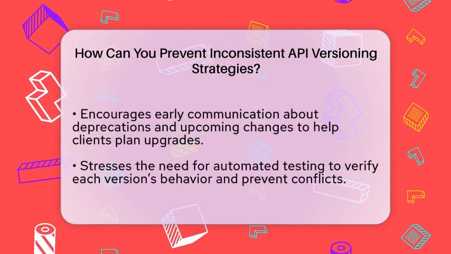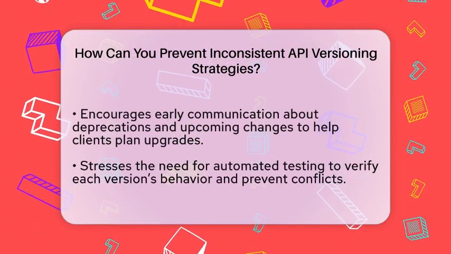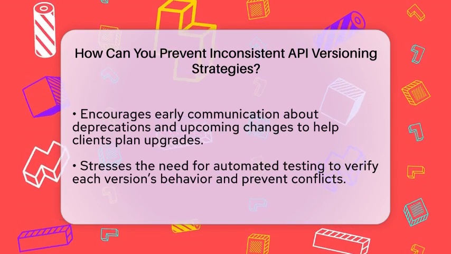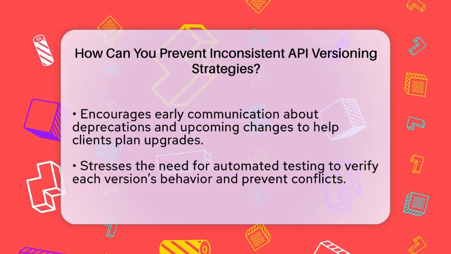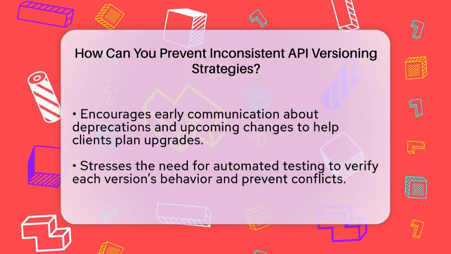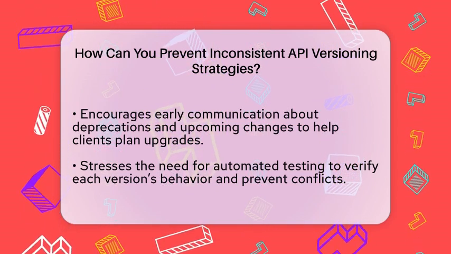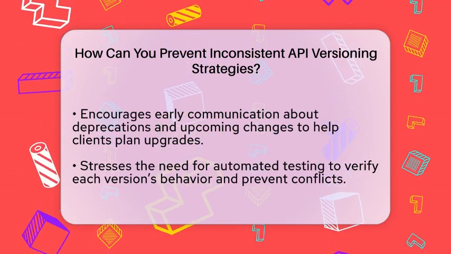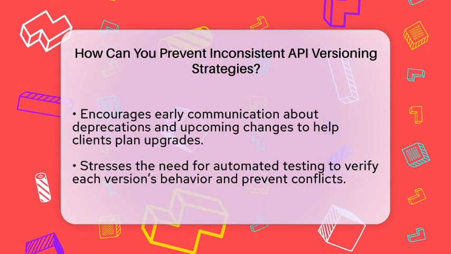Clear documentation is essential. Update your changelogs regularly and explain what has changed in each version. Make it easy for users to see the differences and understand how to upgrade. Communicating upcoming changes early is also a good idea. Let your users know about deprecations and timelines so they can plan accordingly.